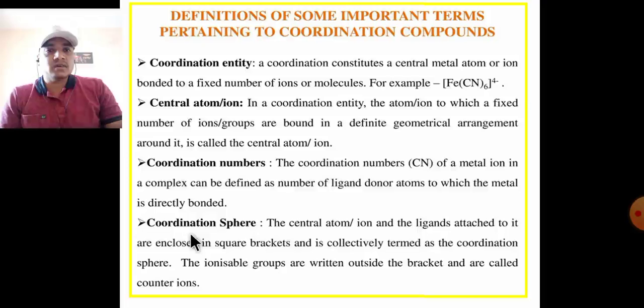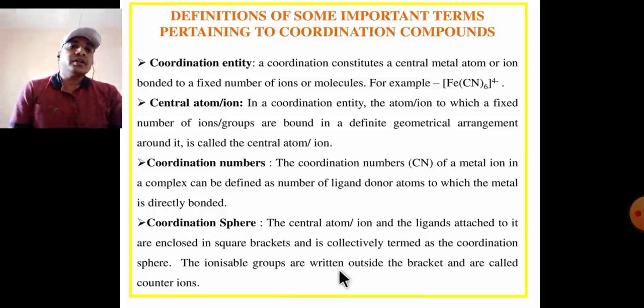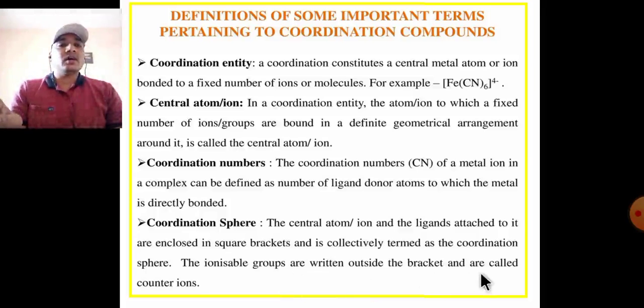Last term, coordination sphere: the central atom or ion and the ligands attached to it are enclosed in square brackets, and this is collectively termed the coordination sphere. The ionizable groups are written outside the bracket and are called counter ions.